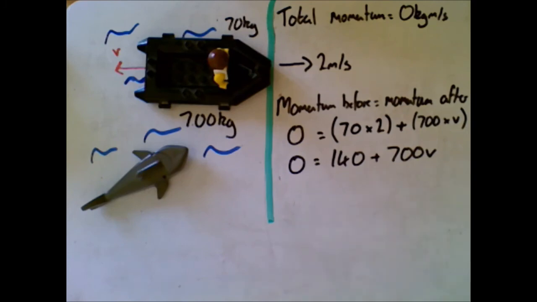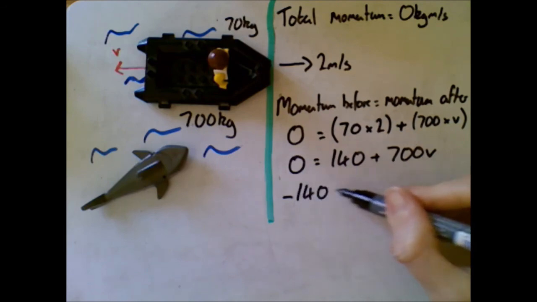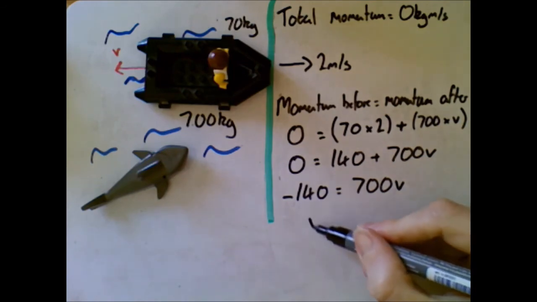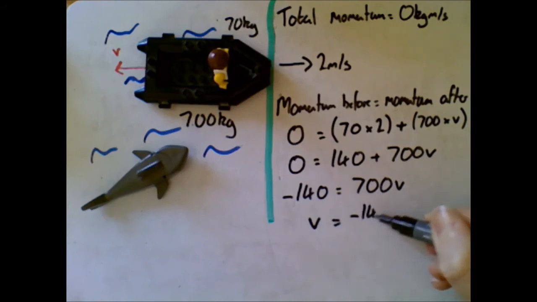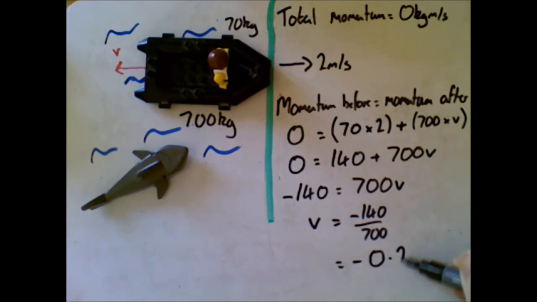Now, imagine you're in maths and you have this as an equation. I'm going to take 140 away from both sides. So minus 140 equals 700v. Obviously, if you want to pause the video to slow it down and check each step, by all means do that. That means my velocity is minus 140 divided by 700, which is minus 0.2 meters per second. Now you can see my number's the same as I got before, which is what I would expect. What does this minus mean? Well, the minus is telling me that it's going to the left. And so that has given me my answer. It's minus because it's moving to the left, telling me it's in the opposite direction.